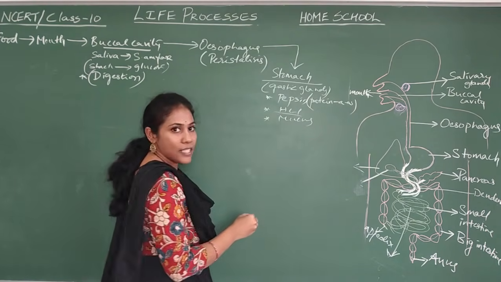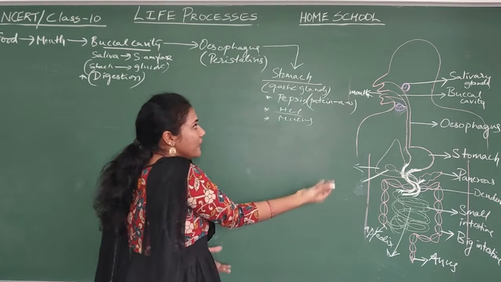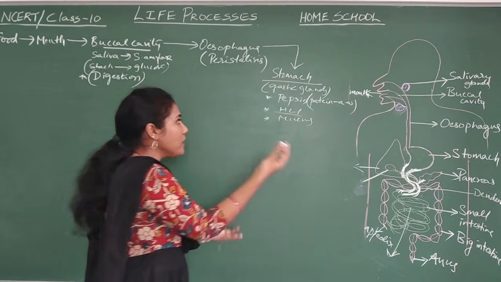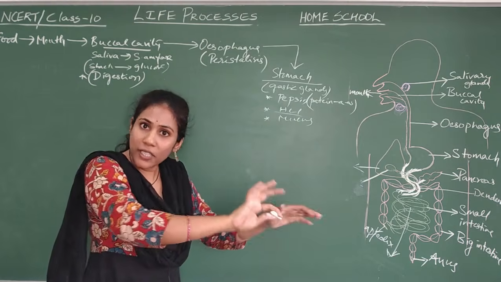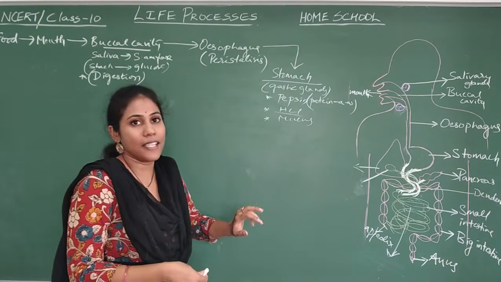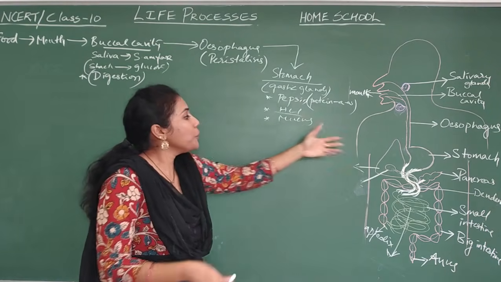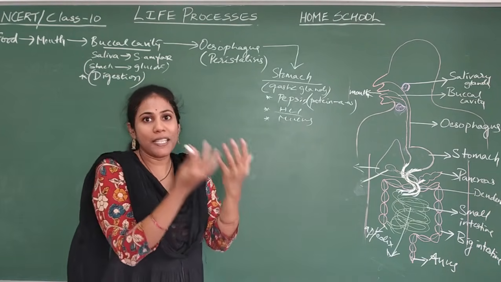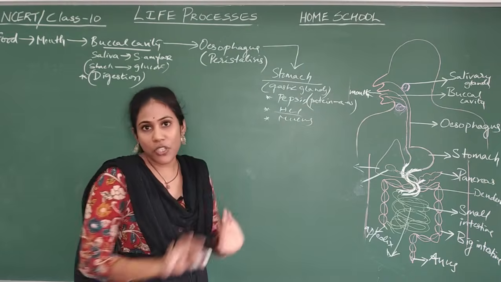Why is HCl required? For pepsin to work in a better way, HCl is needed, because pepsin can work only in acidic pH. To create that environment, HCl. And why the mucus? To protect the stomach lining from HCl, mucus is generated.